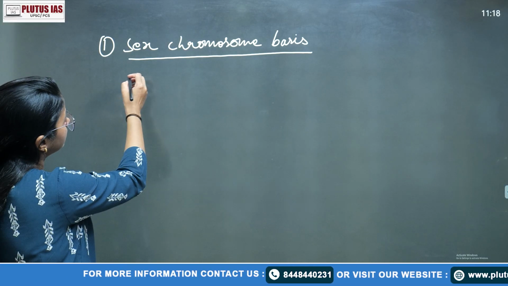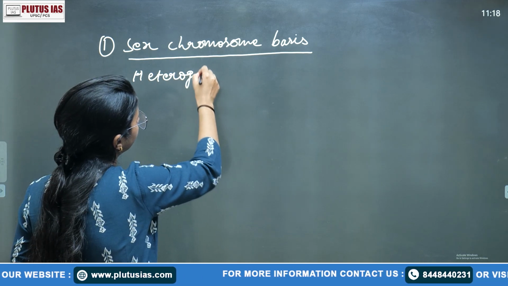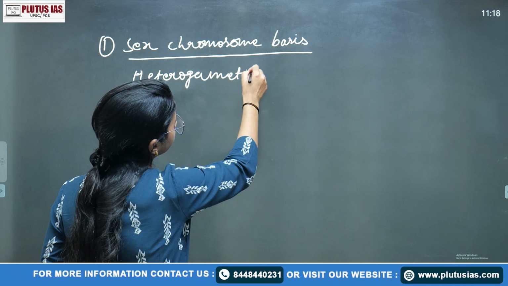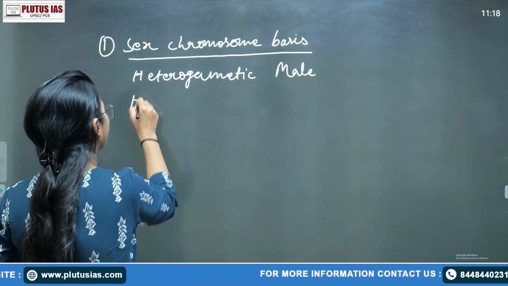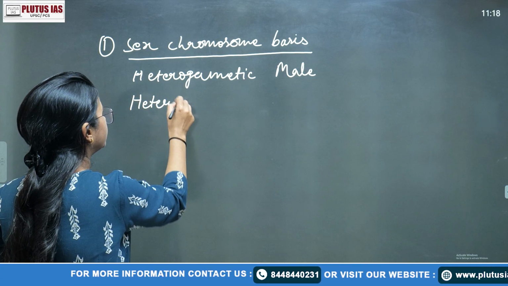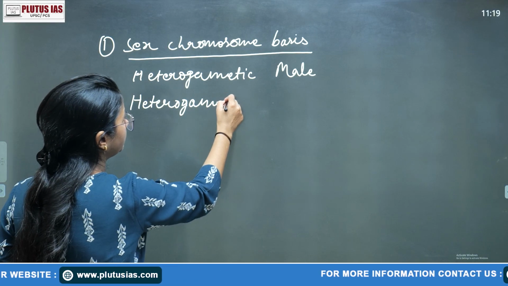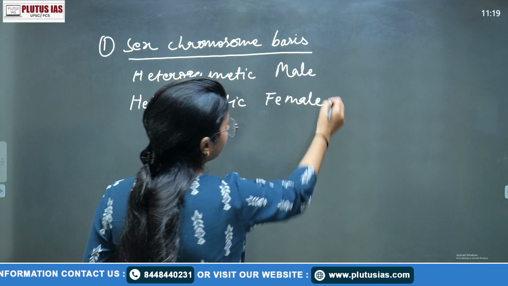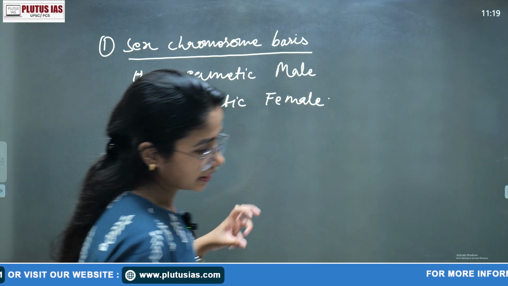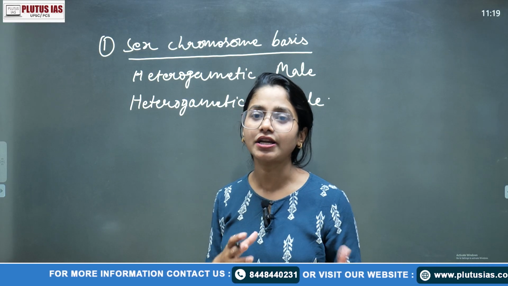Here there are again two things: the heterogametic male and the heterogametic female. This is also one of the scenarios.